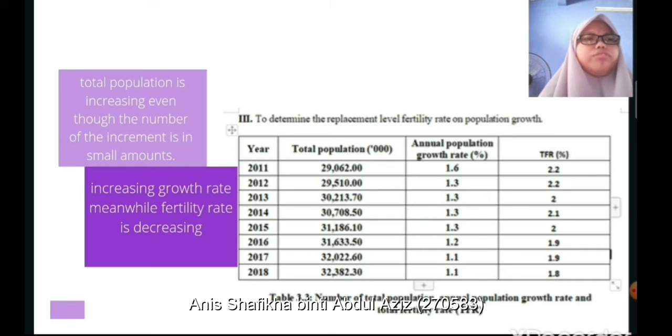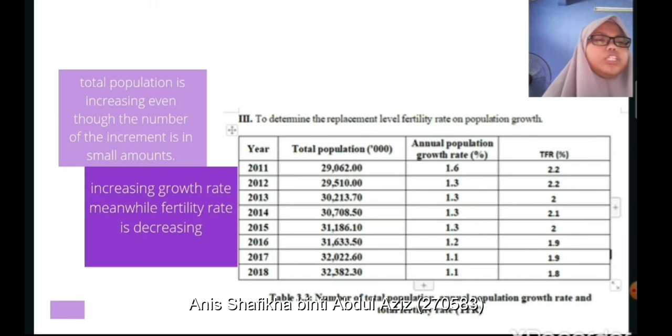This is the ratio of the average growth in population size to the total population for that year, which is normally multiplied by 100. So based on this table, we can see that the annual population growth rate is increasing as the total population is also increasing. However, for certain years, for example in 2012 and 2014, the annual population growth rate is the same, even though the total population is different as it keeps on increasing.